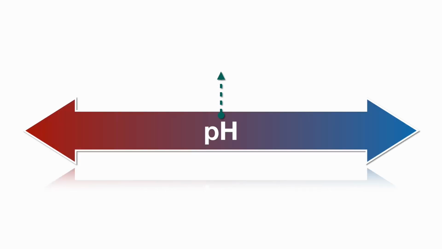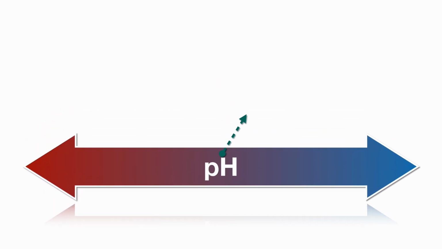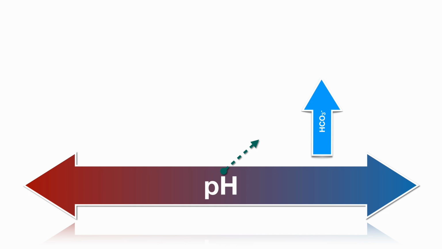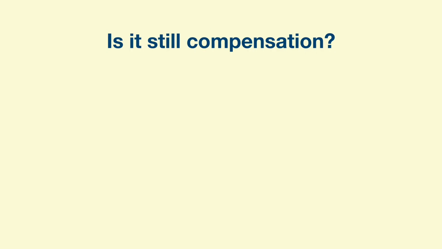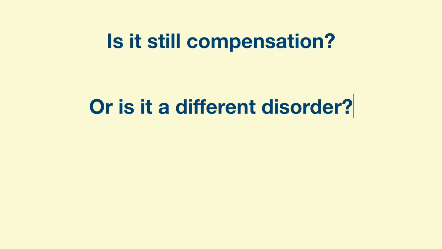The pH of the body is tightly regulated. When it increases, for example, by an increase in bicarbonate, the carbon dioxide also increases to pull the pH back to normal. But how do we know that the increase in carbon dioxide is part of the compensation and not a disorder in itself? If the carbon dioxide keeps on rising so much that it has now decreased the pH, is it still compensation? Or is it a different disorder?